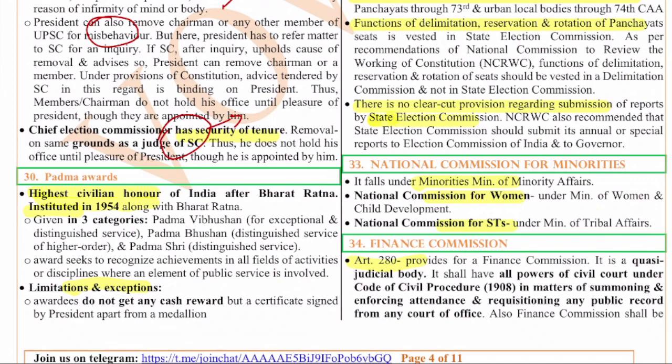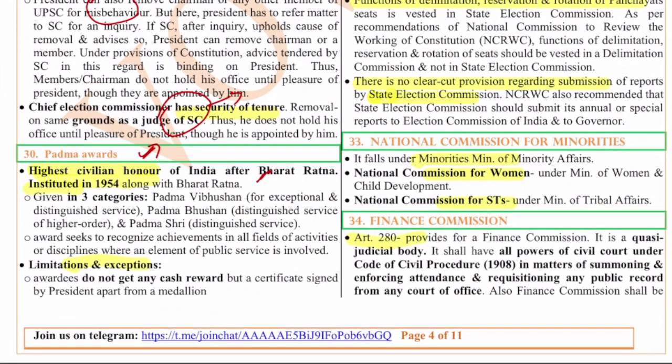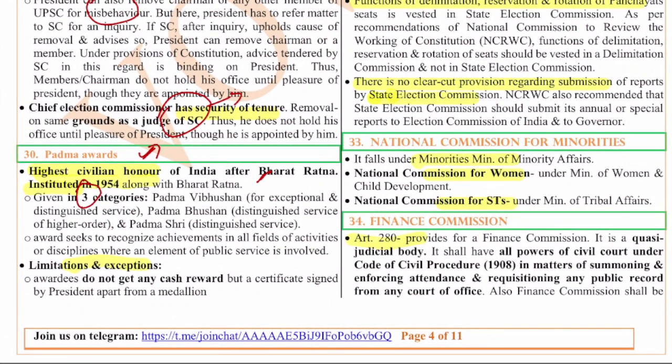Right. So next one, Padma Awards, the 30th question. The Padma Awards are the highest civilian honor of India after Bharat Ratna, instituted in 1954 along with Bharat Ratna. Sometimes out of the box questions come in prelims, so we have to know all these kinds of questions.